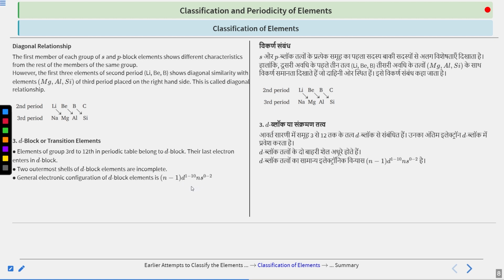Now what should be remembered here is that although the outermost electron seems to be in ns, the last electron goes to the one inner shell, and it is (n-1)d 1 to 10. Initially for S block and P block, we take the same number, that is ns and np, but in this case we are taking n minus 1. Clear? Now there can be a case that the S orbital has no electron and it may directly go to the D orbital. So that should also be considered.